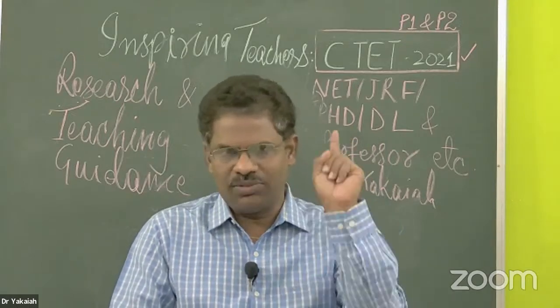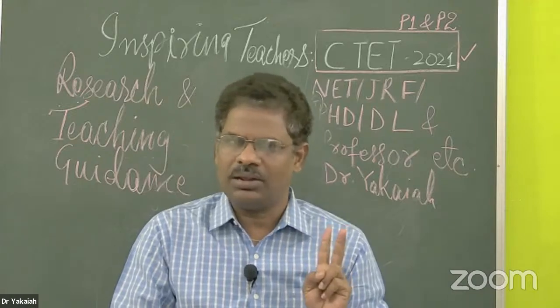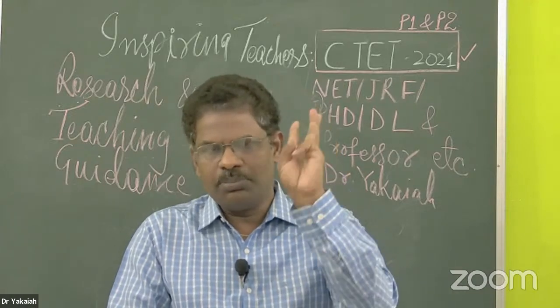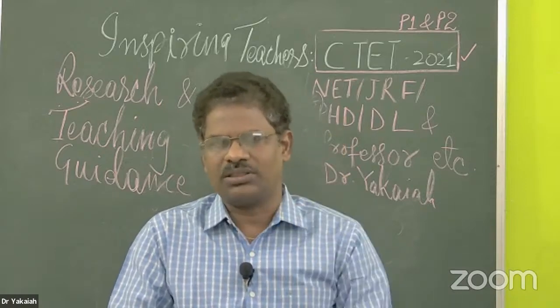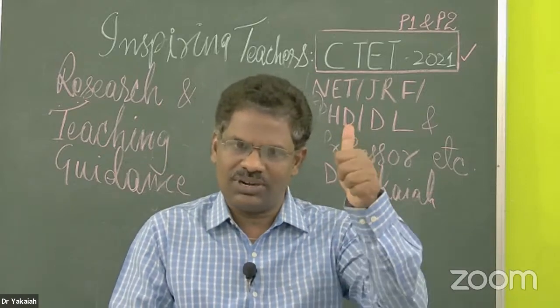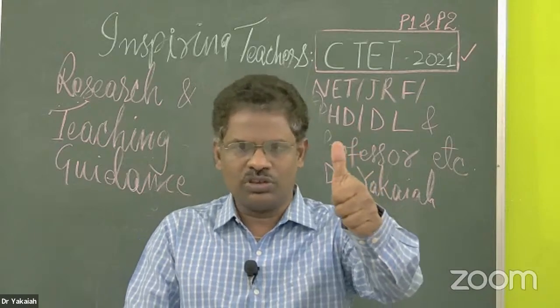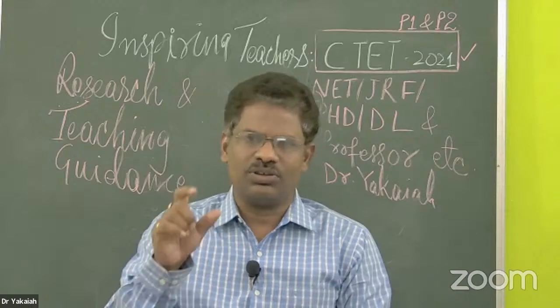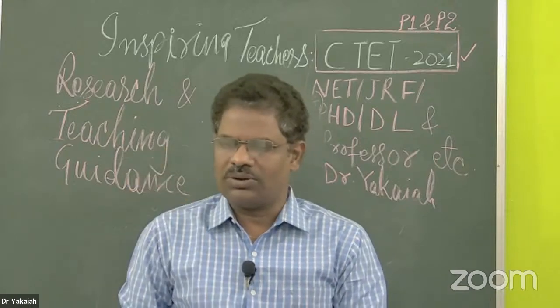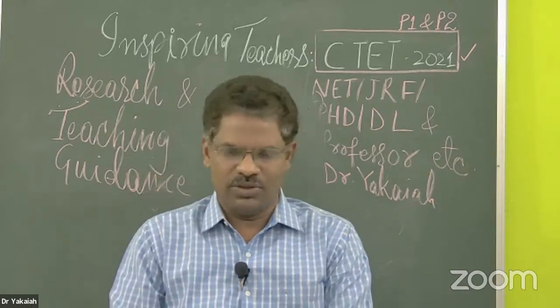Then you have the two-factor theory by Spearman, and then the multiple factor theory by Thorndike. We also have the group factor theory by Thurston and the structure of intelligence theory by J.P. Guilford. Don't worry, one by one we are going to discuss these, but this gives you an outline of what is ahead of us for today's discussion.